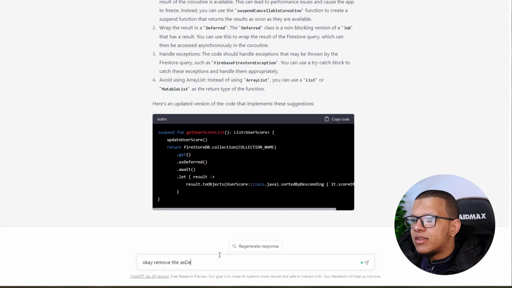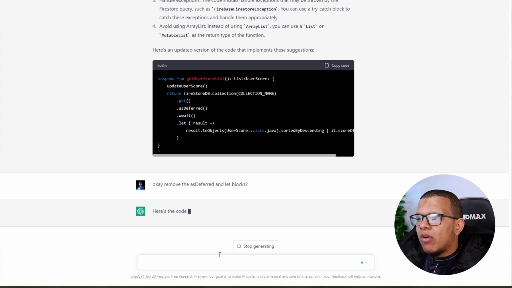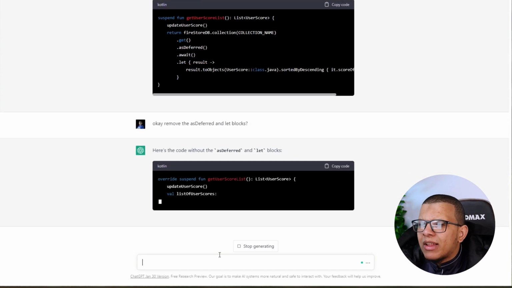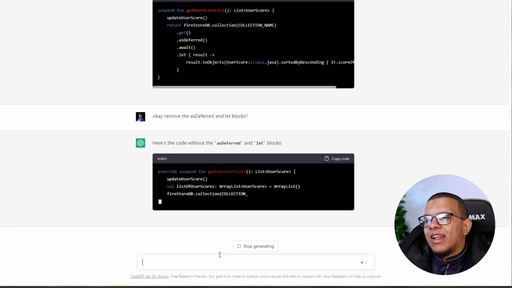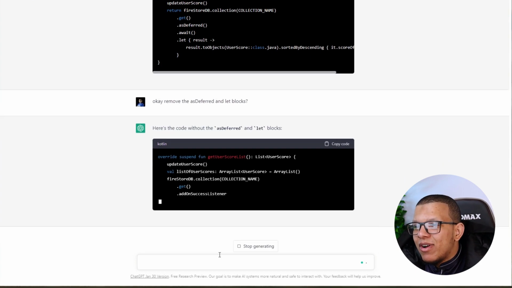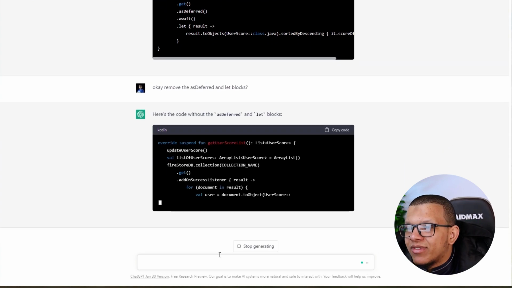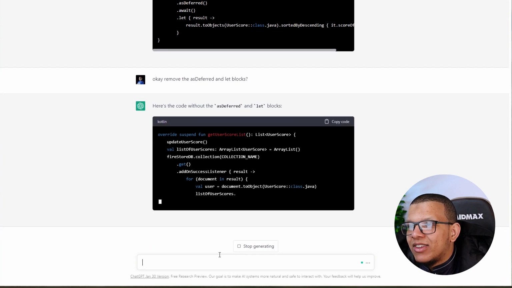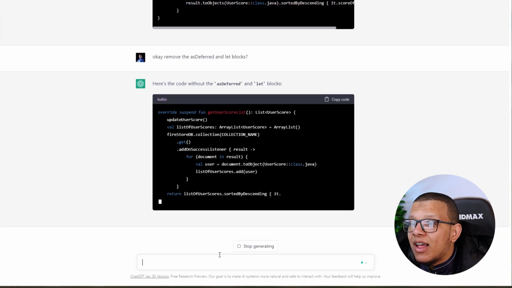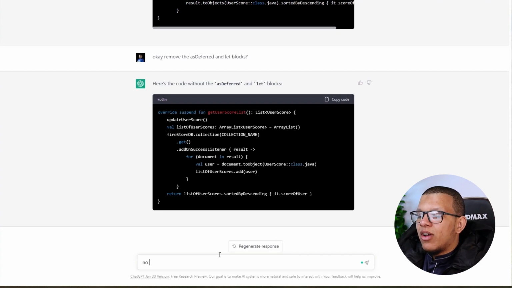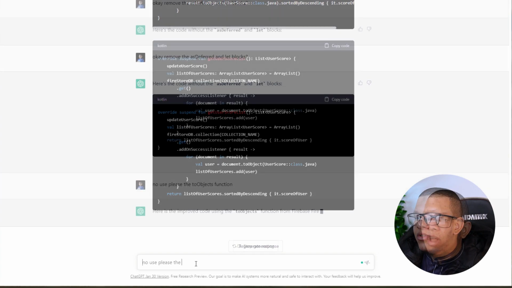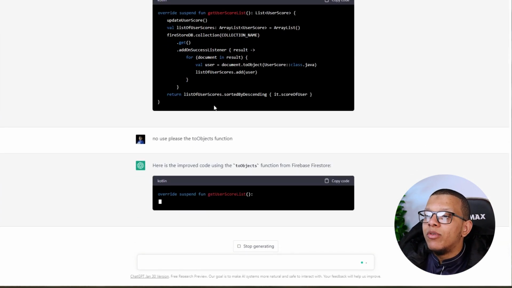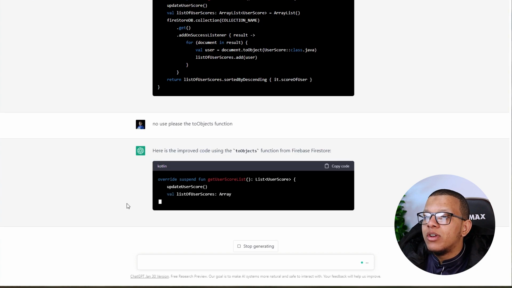Remove the asDeferred and let blocks. You can do that? Well, I think this is pretty simple stuff for him, but at least you should understand. No, he returned that list again. Come on, it would be much better. No, exactly. Use toObjects at the end of the await. No, please use the toObjects function.